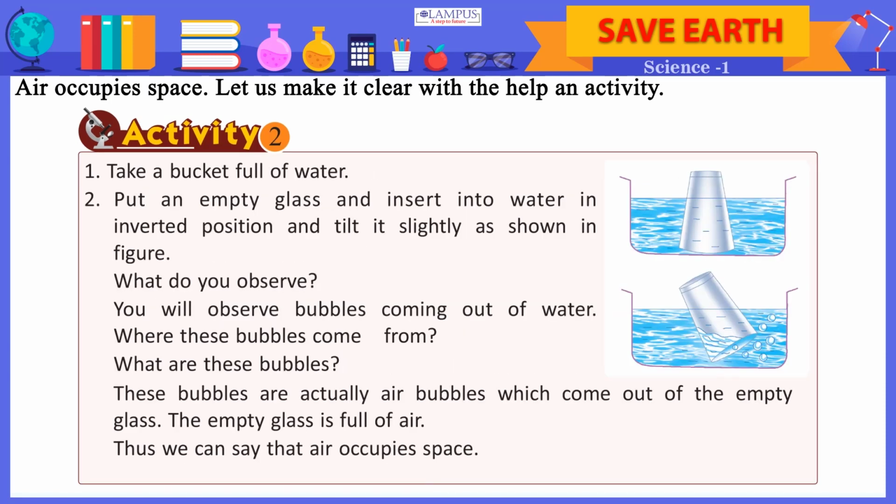Air occupies space. Let us make it clear with the help of an activity. Activity 2. 1. Take a bucket full of water. 2. Put an empty glass and insert into water in inverted position and tilt it slightly as shown in figure. What do you observe? You will observe bubbles coming out of water. Where do these bubbles come from? What are these bubbles? These bubbles are actually air bubbles which come out of the empty glass. The empty glass is full of air. Thus we can say that air occupies space.